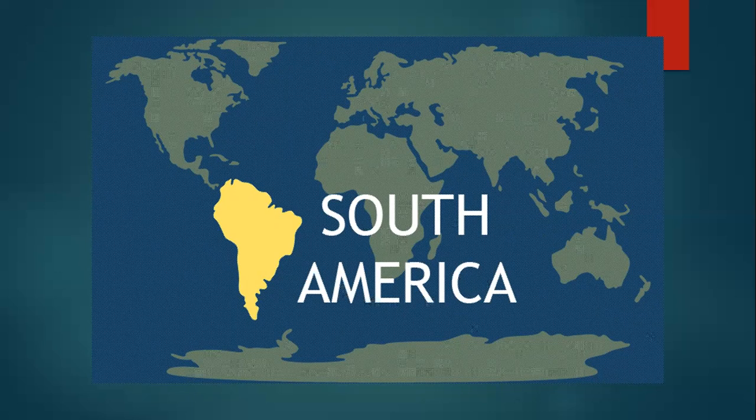Is that clear? We can also say about South America that a lowland occupies half of South America. And Amazon is the largest river of the world, and also a very important river of this continent.